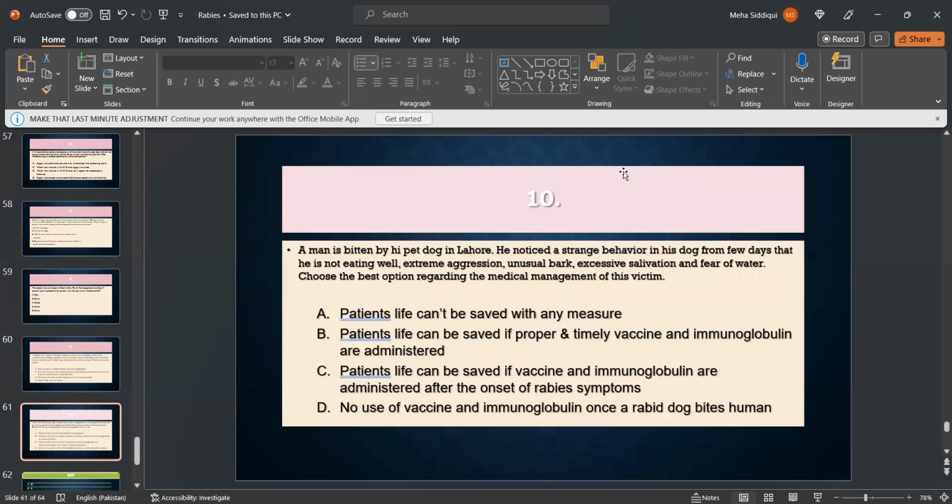MCQ number 10. A man is bitten by his pet dog in Lahore. He noticed strange behavior in his dog for a few days: not eating well, extreme aggression, unusual bark, excessive salivation, fear of water. Choose the best option regarding the medical management of this victim. Patient's life can't be saved with any measure. Patient's life can be saved if proper and timely vaccine and immunoglobulin are administered. Patient's life can be saved if vaccine and immunoglobulins are administered after the onset of rabies symptoms. No use of vaccine and immunoglobulin once a rabid dog bites a human. B is the right option.